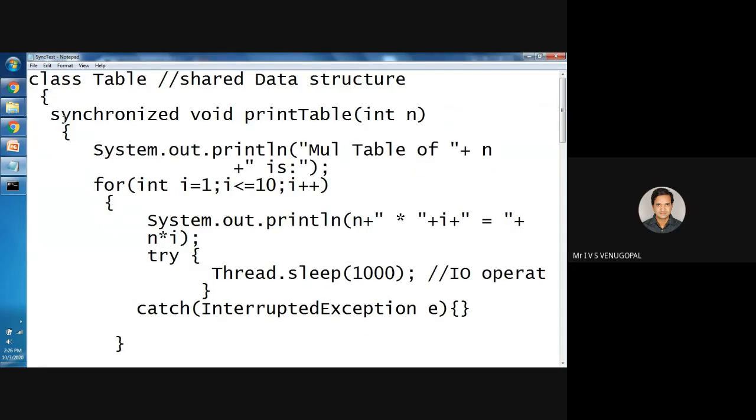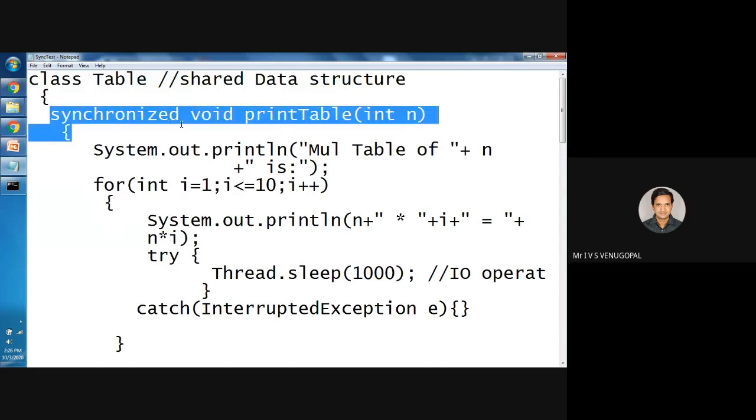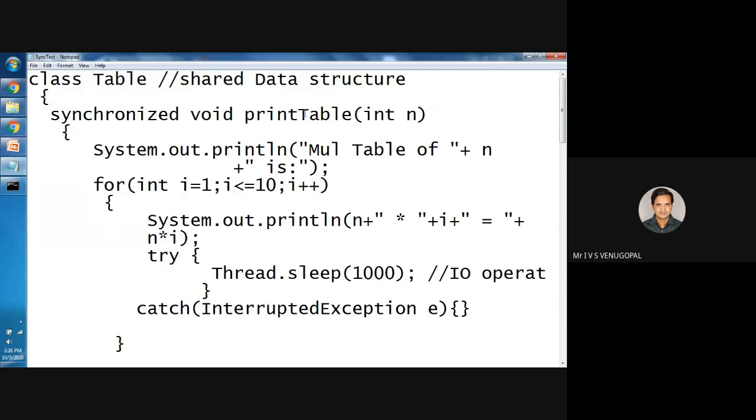If you use the synchronized keyword before a method, it puts a lock on this shared resource. So I have used the synchronized keyword before this method. Now observe the output. The synchronized keyword in Java acquires a lock for an object, for a method. In this case, the object is the method.